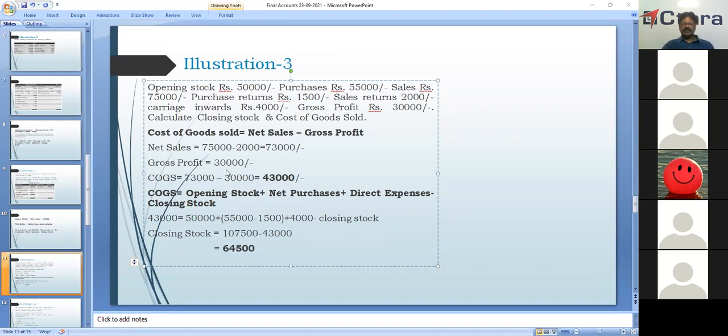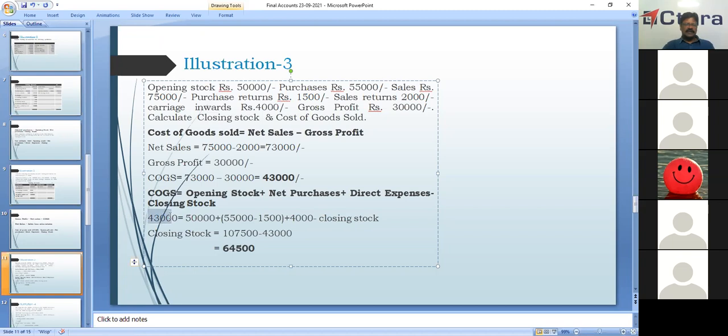Then gross profit we have, net sales we have, gross profit we have. The cost of goods sold is equal to net sales minus gross profit. We got cost of goods sold 43,000. Then what comprises cost of goods sold? It comprises opening stock, net purchases, and direct expenses, less closing stock, we get cost of goods sold. So we have value of cost of goods sold 43,000.